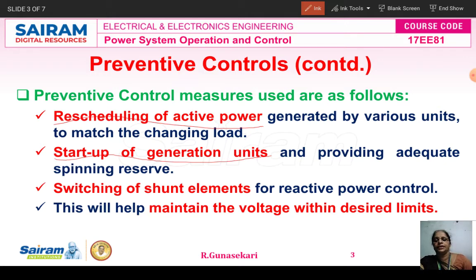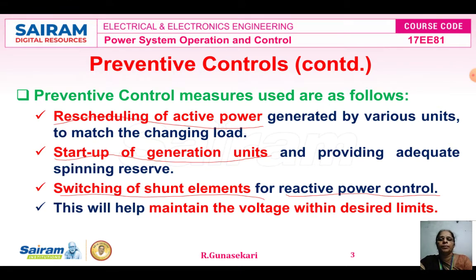Later we study the switching of shunt elements for reactive power control. For reactive power control, we are using switching of shunt elements. That means the reactance is shunted, or paralleled, on the load side, receiving side or sending end side. This is another preventive control measure. These are the measures that help to maintain the voltage within the desired limit only.